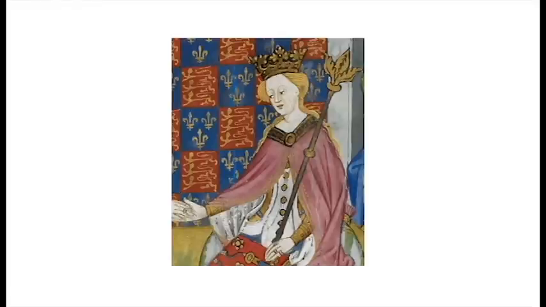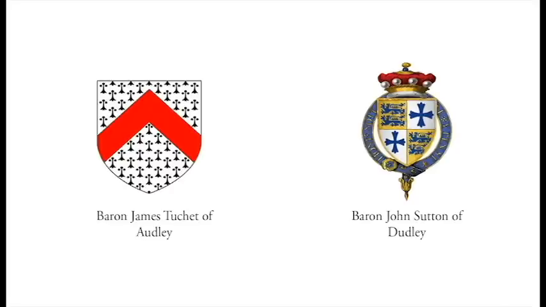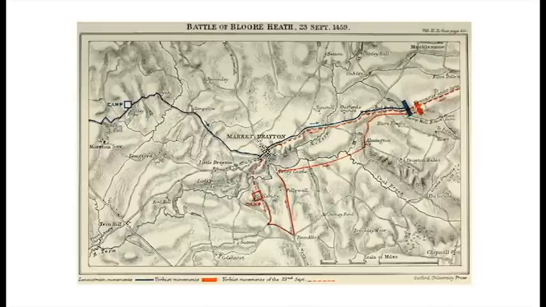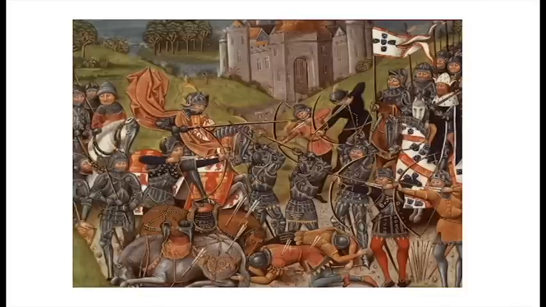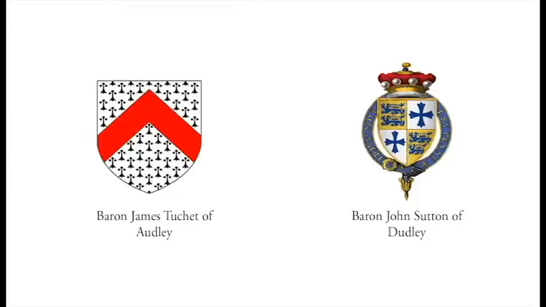In an attempt to stop Neville and the York armies combining, the Queen ordered Lord Audley and Lord Dudley to intercept them and crush the Nevilles before they reached Ludlow. The battle would be known as the Battle of Blore Heath and would be a Yorkist victory. The battle claimed up to 3,000 casualties, most of them being Lancastrian. As well as losing the battle, the general of the Lancastrians, Lord Audley, was slain and his second-in-command, Lord Dudley, was taken prisoner.